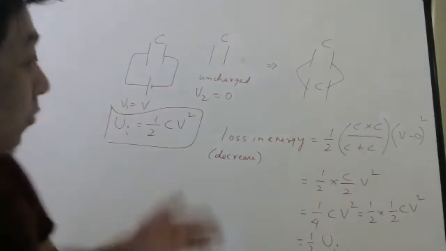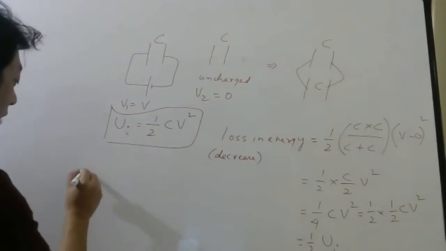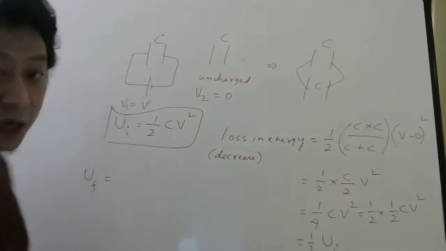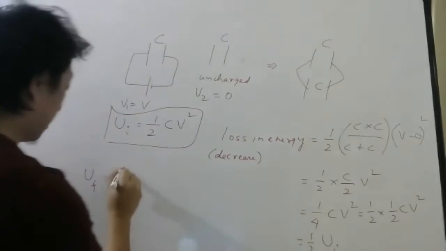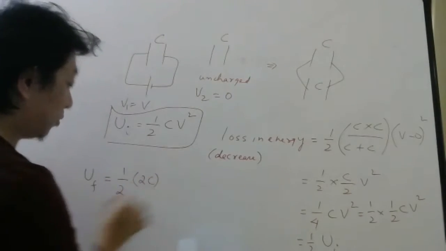Sometimes they may ask what will be the final energy in terms of initial energy. Okay, so how will you do that? Final energy means after you connect them in parallel. Half, total capacitance will be C plus C, 2C.